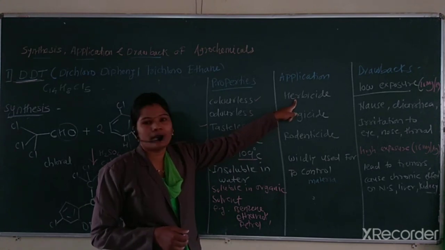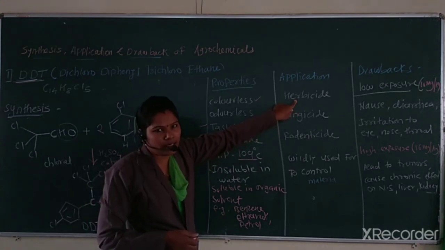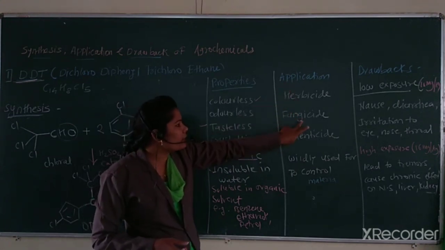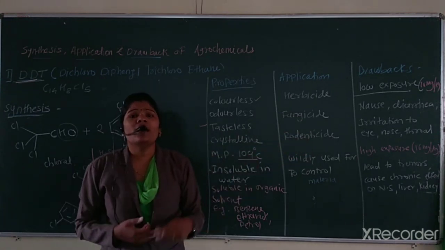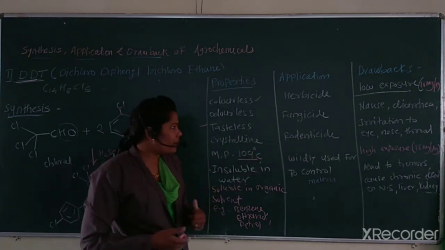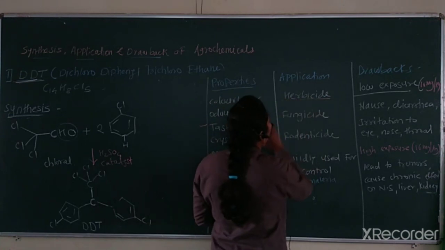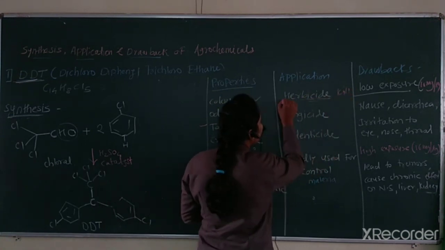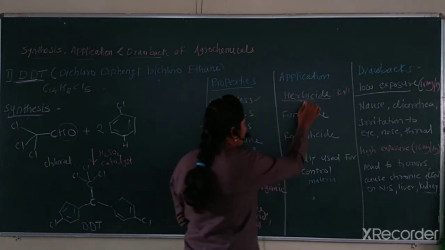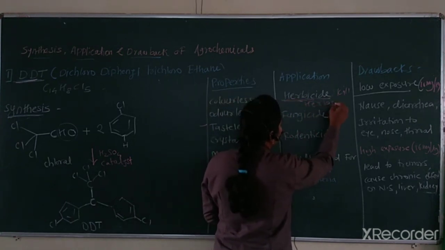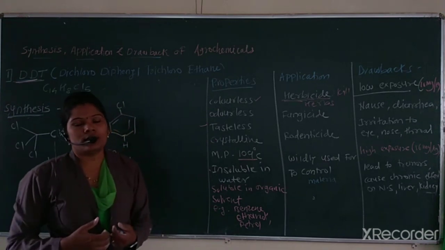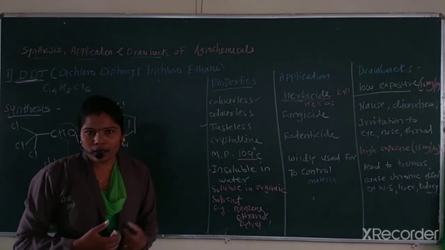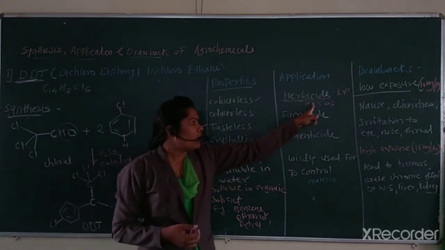First, it acts as a herbicide. Herbicides, fungicides and rodenticides we learned in the earlier lecture, but we learn again. Herbicide, cide means what? To kill. It kills the herbs. That means DDT is an agrochemical used to kill herbs.